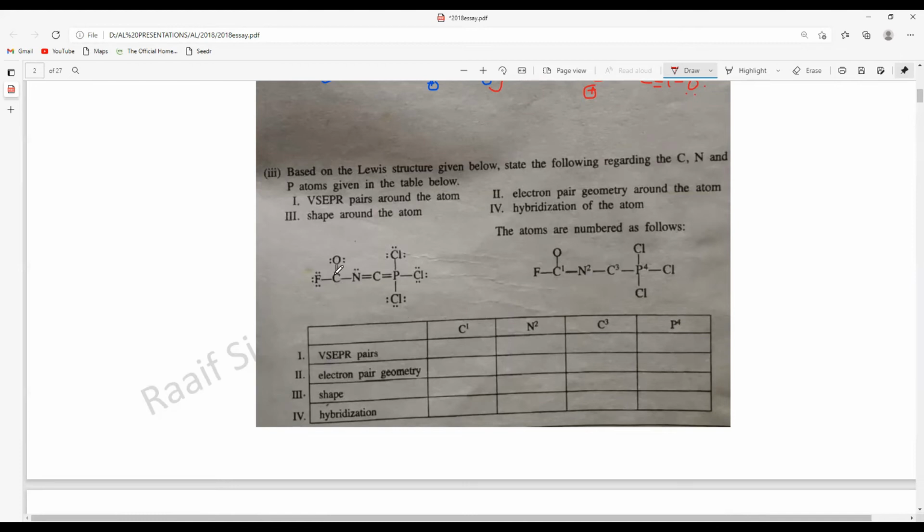So here the Lewis pairs become 3. And for nitrogen, it's again 3. For carbon, it is 2. And for phosphorus, it is 4. Then the electron pair geometry: this is trigonal planar, this is also trigonal planar, this is linear, and this is tetrahedral. And then the shape: trigonal planar, bent or angular, linear, and tetrahedral. These are very simple things, right? Then the hybridization: sp2, sp2, sp, and sp3. So these are very, very simple things now.